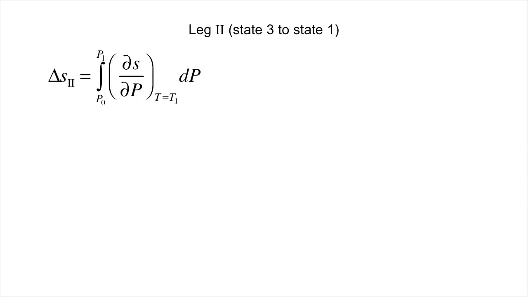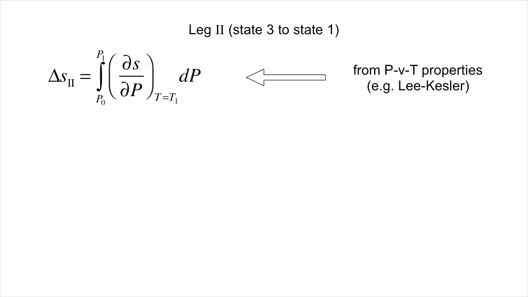Now for leg 2. As with enthalpy, this leg is more complicated because the gas is not ideal along the entire path. The way this is normally treated is to integrate dS/dP at constant T along this path based on the known PVT properties of the gas.